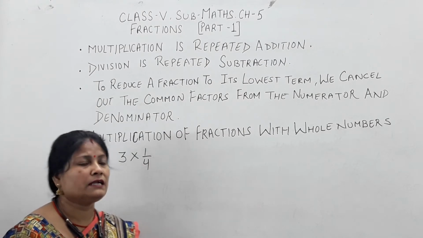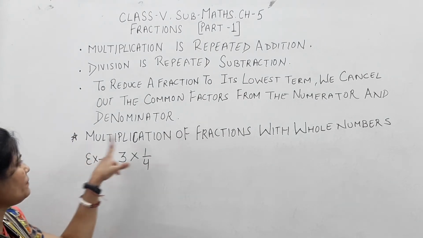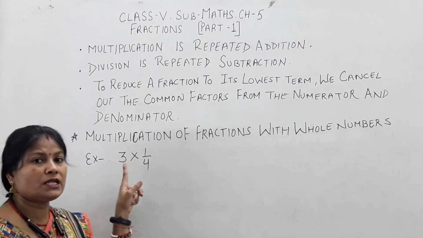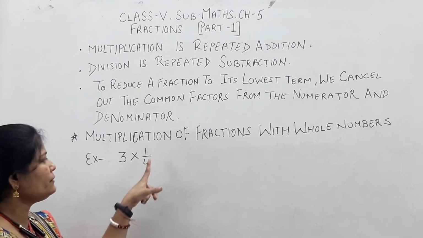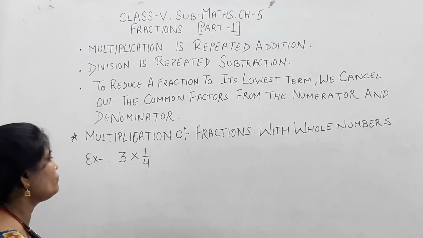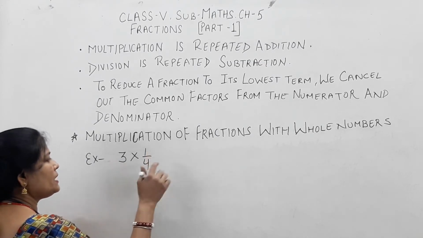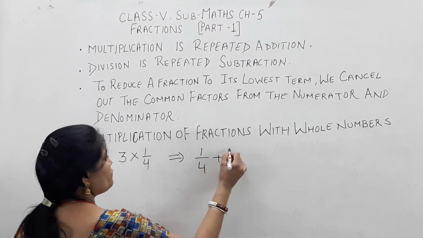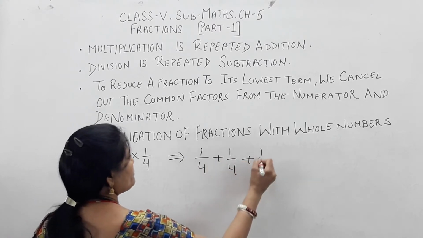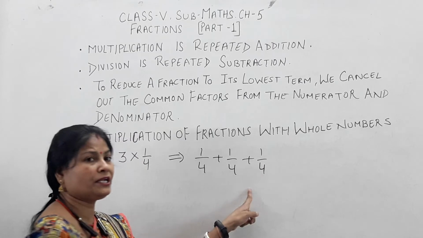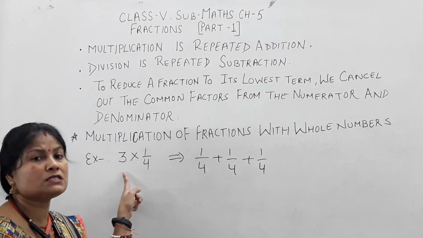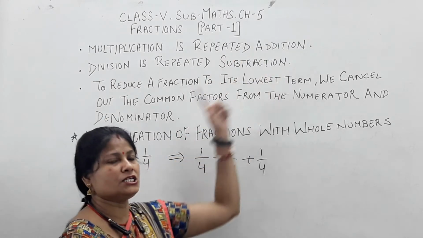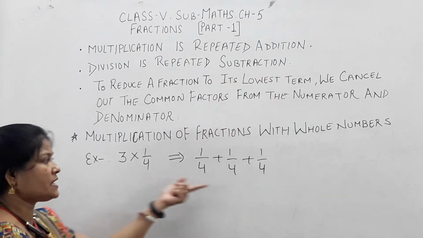How can we say that? See the example: multiplication of fractions with whole numbers. 3 is a whole number, and 1 by 4 is a fraction. Yes children, what do you mean by 3 multiply 1 by 4? We can say that 1 by 4 plus 1 by 4 plus 1 by 4. How many times have I repeated it over here? 3 times, because multiplication is repeated addition.